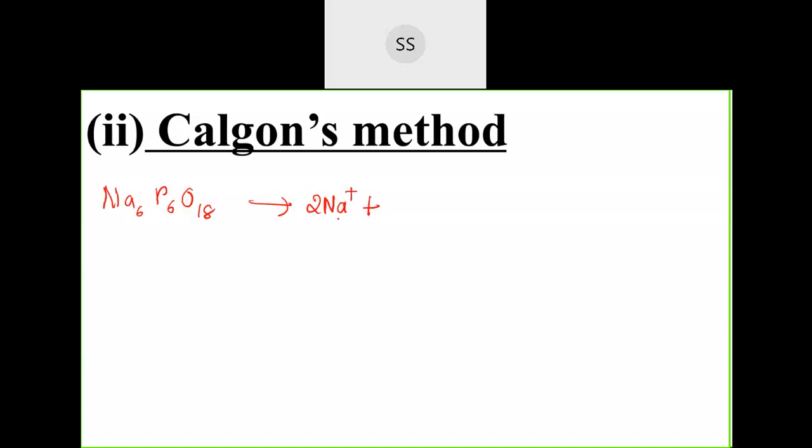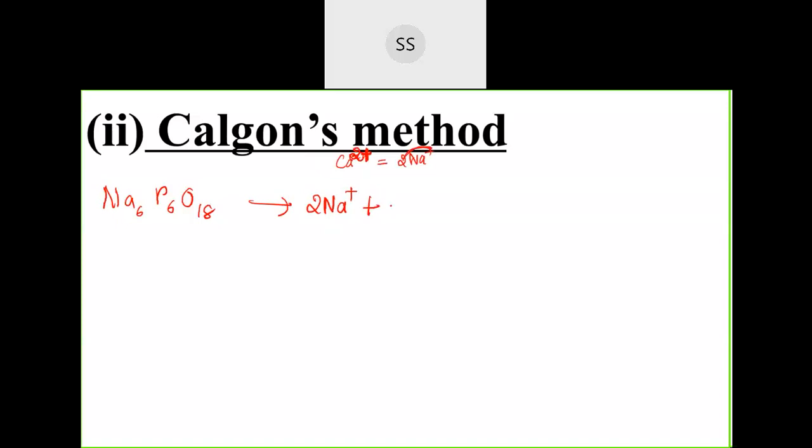Why 2Na plus? Because one calcium ion or magnesium ion is equivalent to 2 sodium ions. If I take one Ca2 plus, it has a 2 plus charge, so to balance the 2 plus charge I would require 2 sodium ions. Only then will it become equal. So we have to remove 2 Na plus ions to take one calcium or magnesium ion.